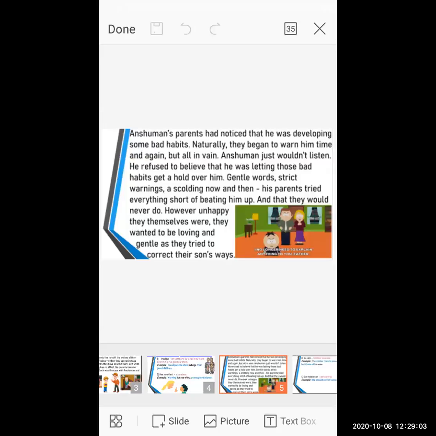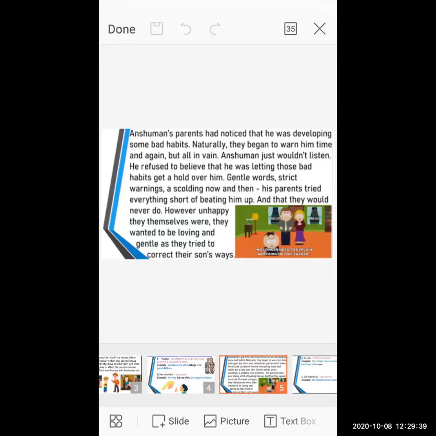Gentle words, strict warnings, scolding now and then, parents are using each and everything. They are using polite words, gentle words, warnings, scolding, all the tricks. But still there is no change in Anshuman. And then his parents became very tired, and everything short of beating him failed, so they started beating him also. They gave him punishment also, but still there is no change.